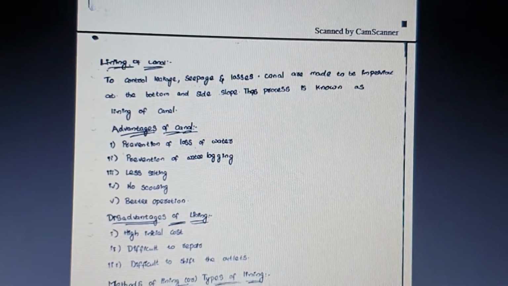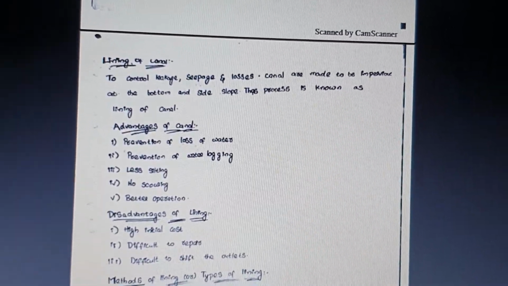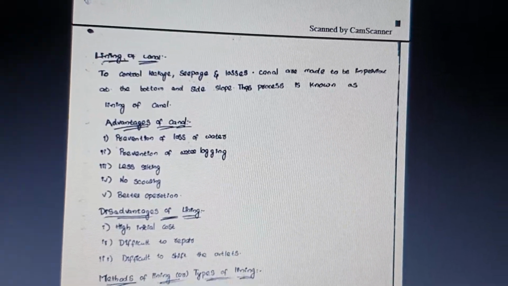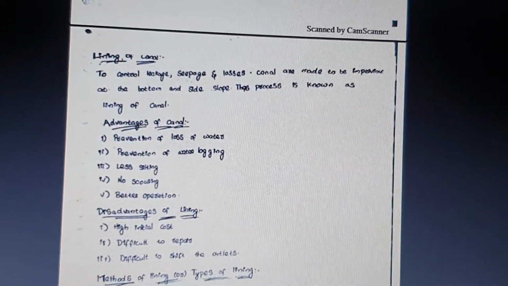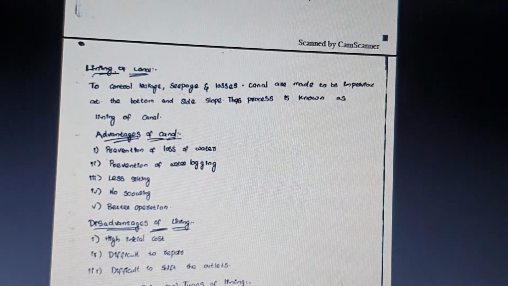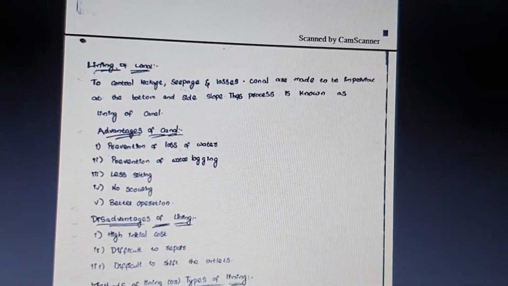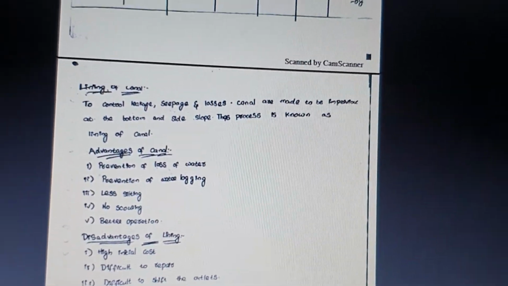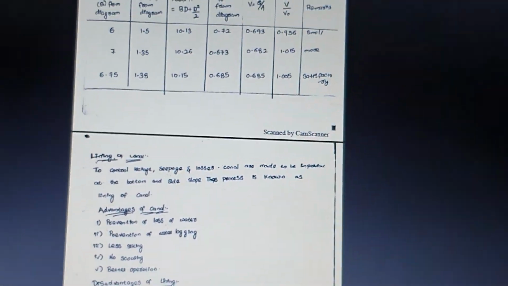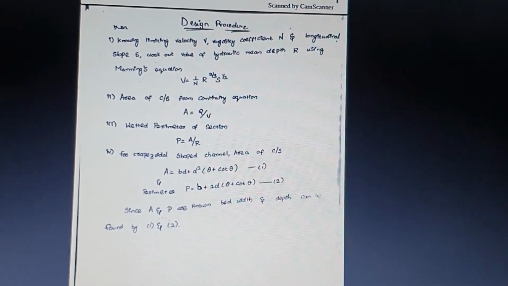The next topic is the lining of the canal. Lining of the canal is used on the canal section to control seepage, leakages and losses. The advantages are prevention of waterlogging, silting, scouring and loss of water. The disadvantages are the high initial cost, and that it is difficult to repair and difficult to shift the outlets.